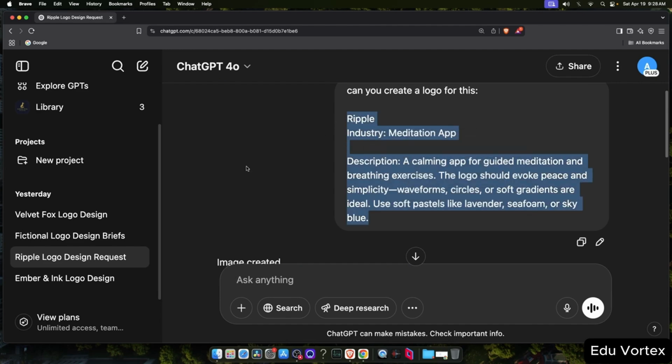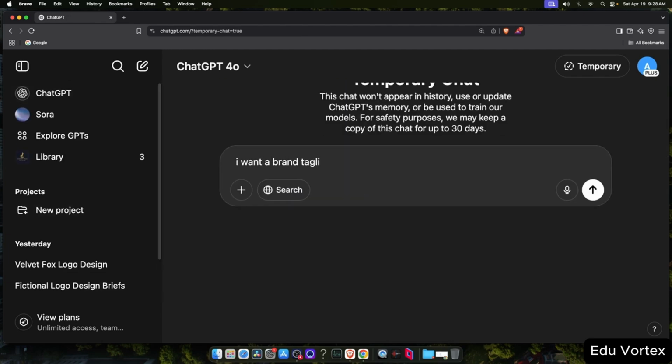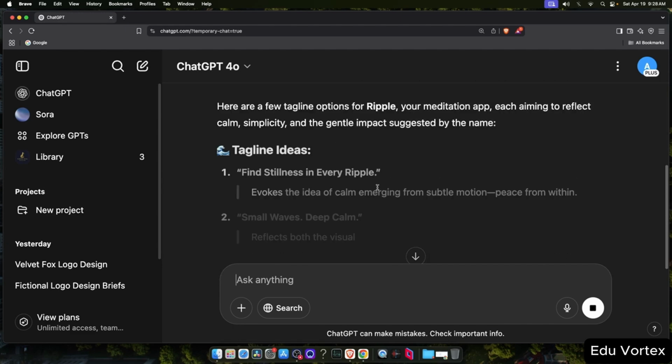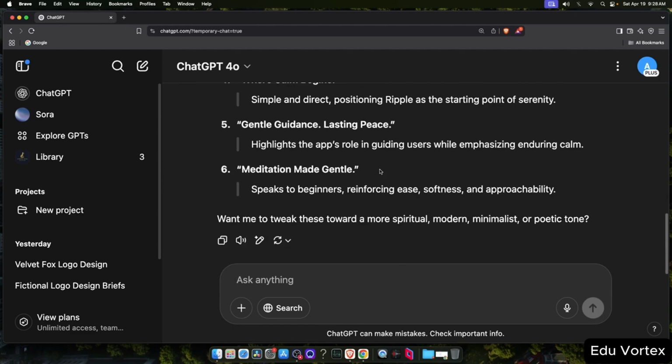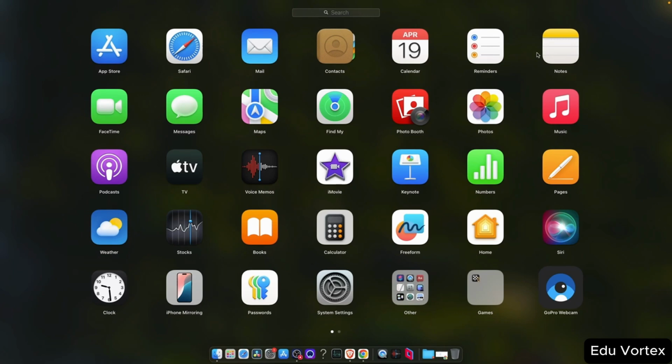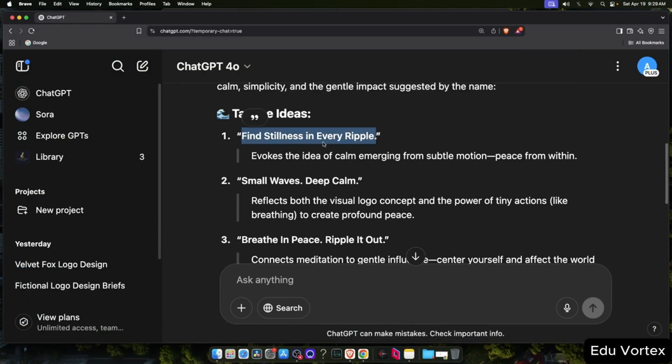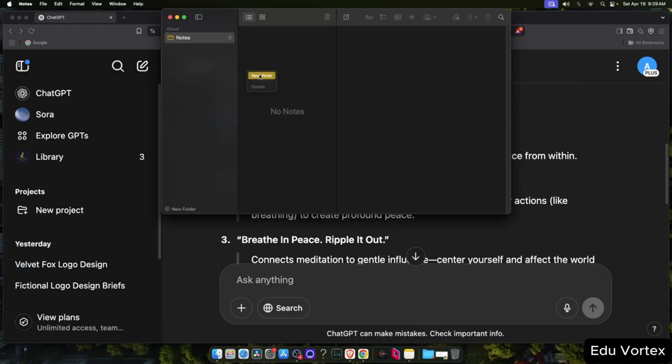Let's imagine we want to add a brand tagline to the existing Ripple logo. I asked ChatGPT for a few suggestions, and I really liked the first one. Find stillness in every ripple. It feels very aligned with the brand message.